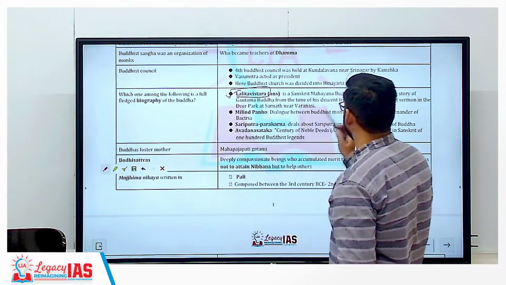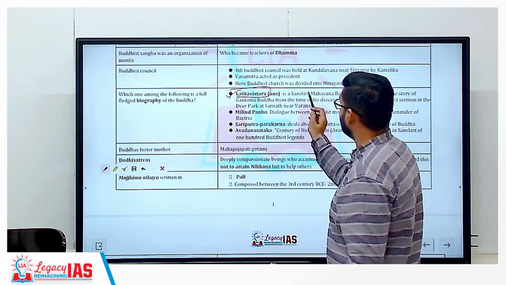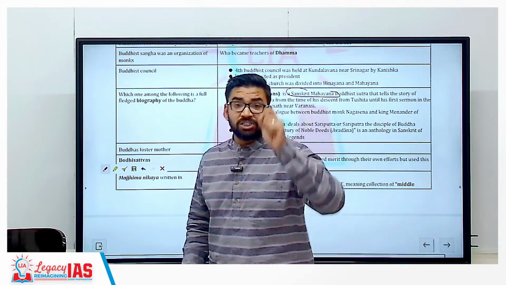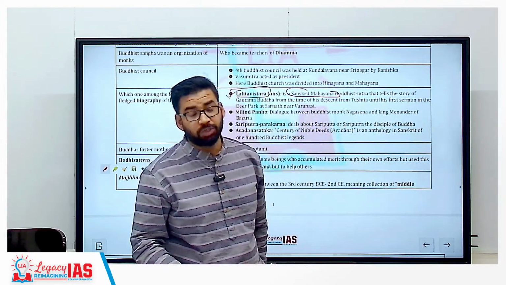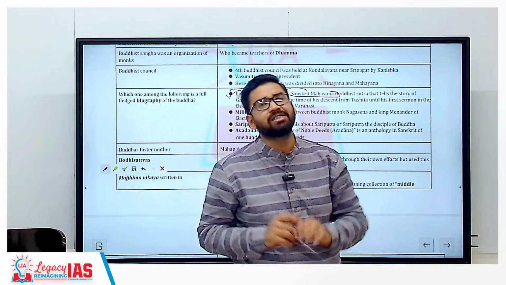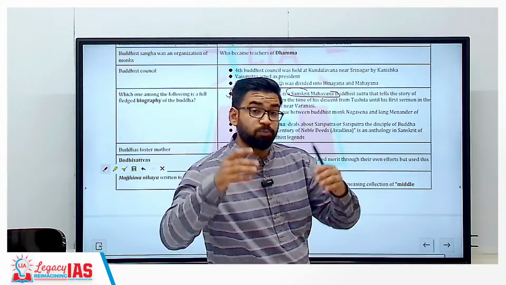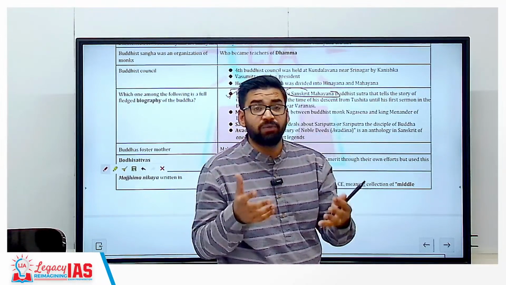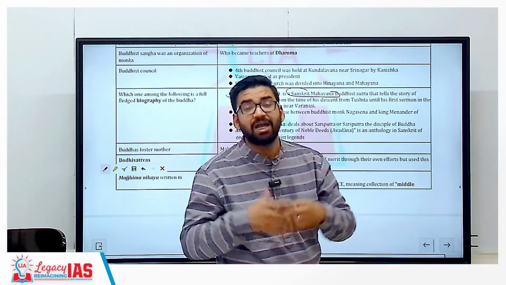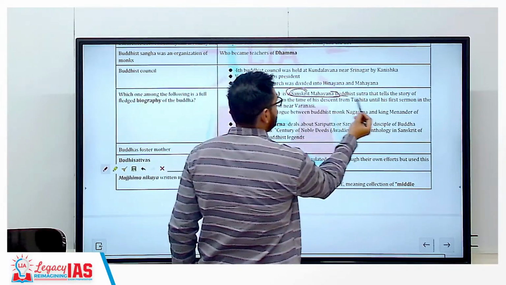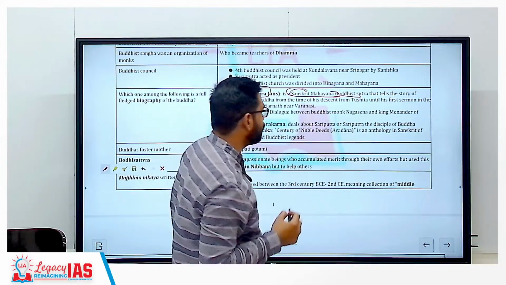Lalit Vistara is a text written in Sanskrit, and in Mahayana Buddhism, Sanskrit is the most important language. All the Mahayana texts are written in Sanskrit. Hinayana texts are written in Pali language, because Buddha used Pali to preach his ideas and teachings. So this one is written in Sanskrit and is a part of Mahayana Buddhism.